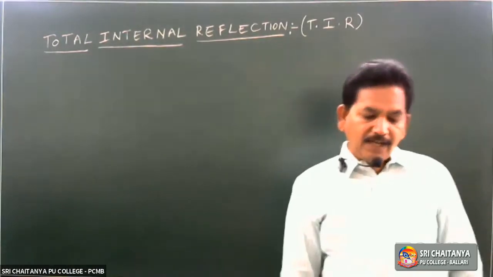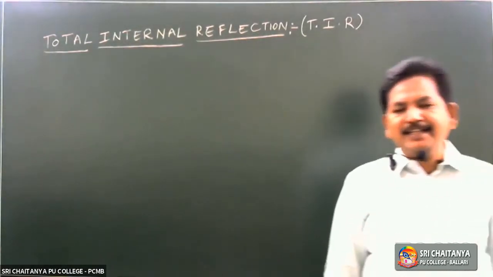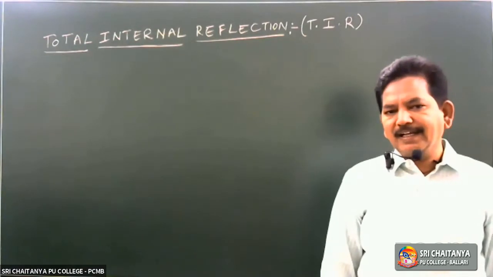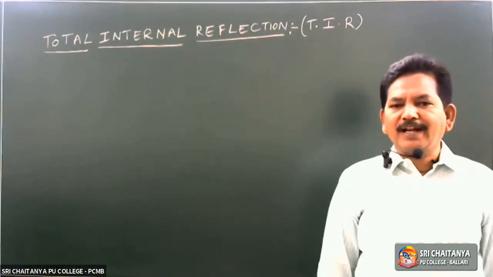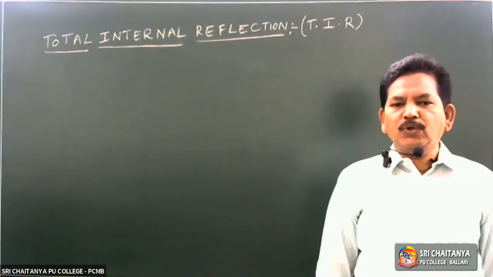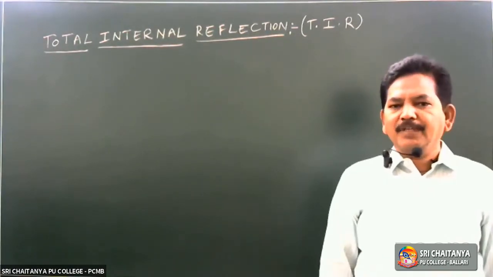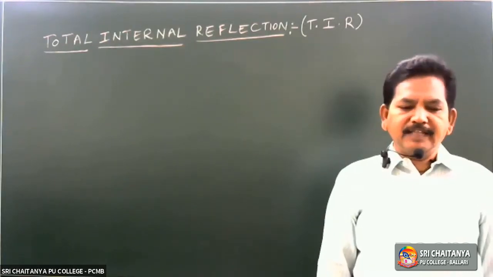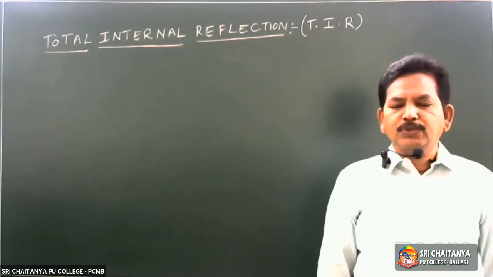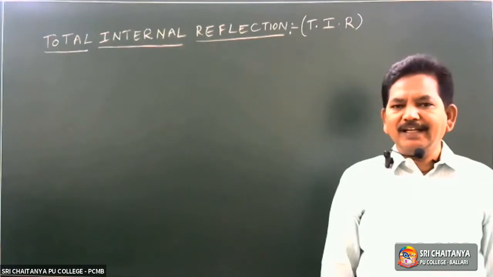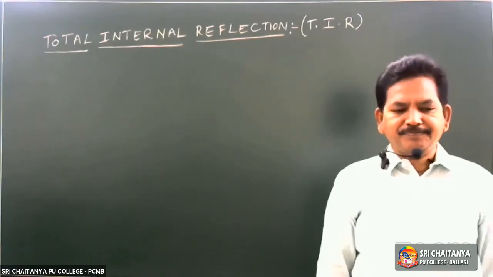If the angle of incidence is slightly greater than the critical angle, there is no refracted ray. The total light ray is reflected back into the same denser medium, and that process is called total internal reflection.